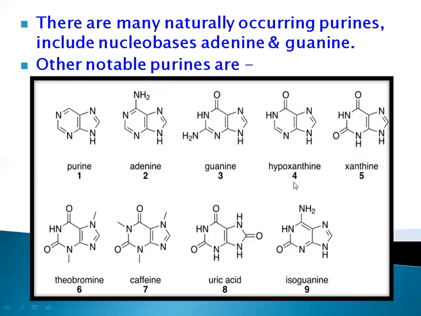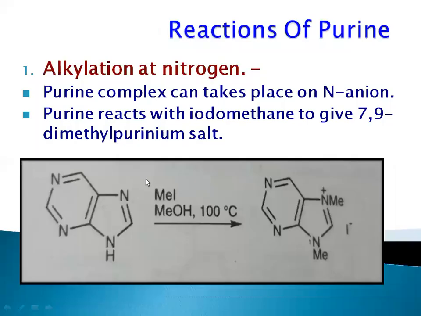After that, we will move further with reactions of purine. Okay, in that first we are going to see alkylation at nitrogen. First of all, what is the meaning of alkylation? Alkylation is nothing but an addition of an alkyl group, and in the name we are going to see alkylation at nitrogen, means that alkyl group is going to add or is going to react, is going to make up a bond with the nitrogen atom of a purine.